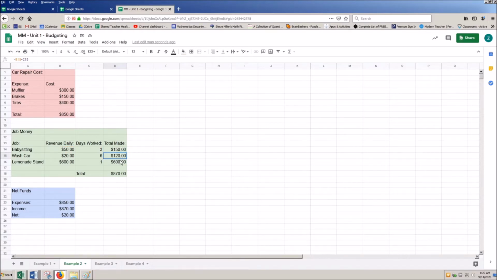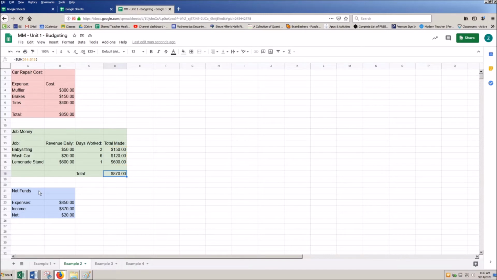Now, let's just say, for example, I didn't have these two and I was going to create these cells. To do this, I can click in my initial equation formula here, and I can take it and drag it down. By clicking in that bottom right corner and dragging it down, I'm dropping the equation down into these other two cells. If I click this cell here, and I look at what it's using by clicking into the formula bar, I see it's using the $20 times the 6 days that I worked. If I click in the bottom one here, it'll be using that $600 times the 1 day that I worked. To look at the total here, again, I am just summing these values here.